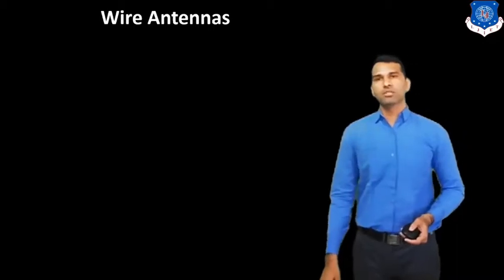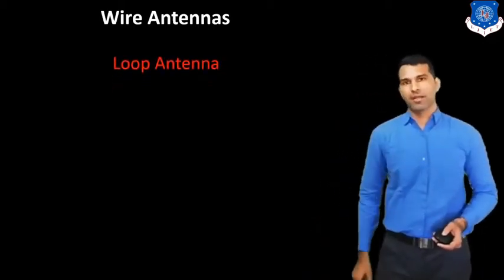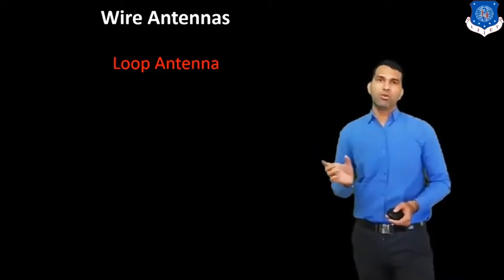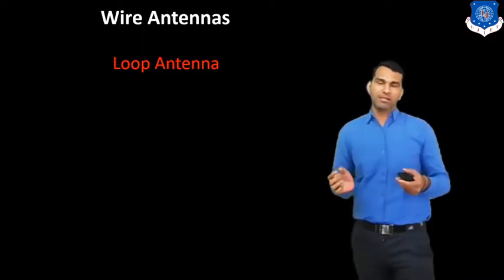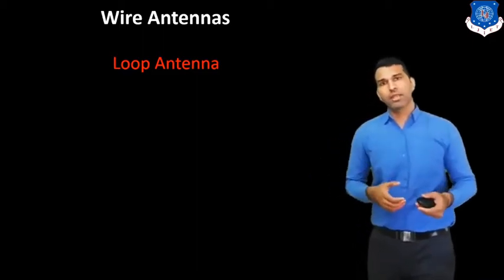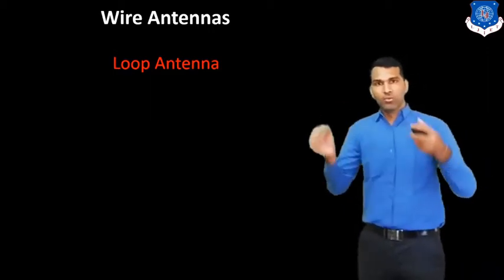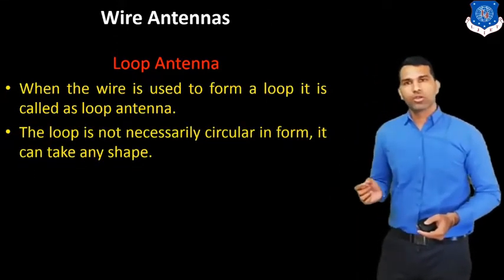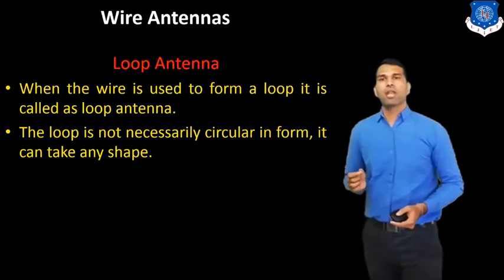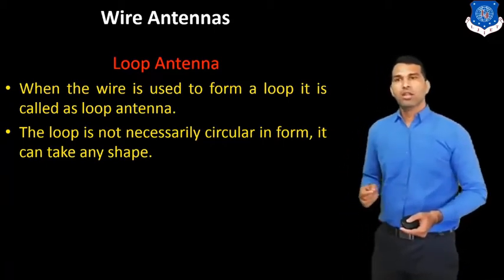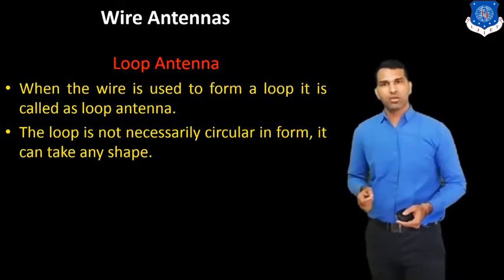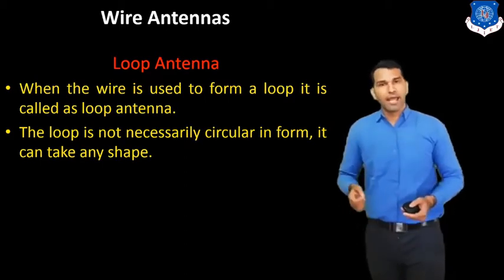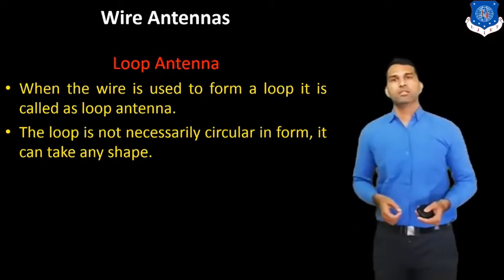Now the second type of this antenna is the loop antenna. As the name suggests, when we bend the wire, it comes into a loop shape. That antenna is known as the loop antenna. When the wire is used to form a loop, it is called a loop antenna. The loop is not necessarily circular. It can be any shape, like square or rectangular. Any shape loop is used.